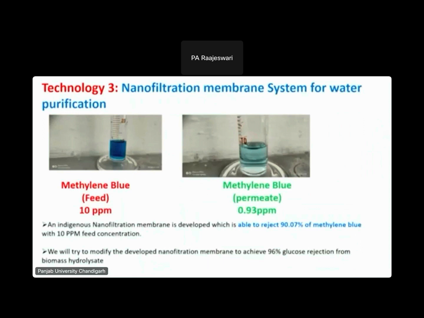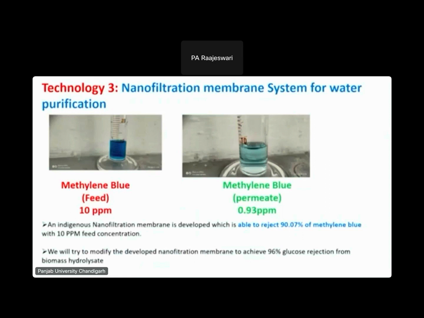another technology so we can recover that water, and the dye will be concentrated. That concentrated dye can be reused in the next phase of their cycle. So we have developed the nanofiltration technology, and we have successfully tested it on 10 ppm methylene blue, and we were able to reject around 90% of the methylene blue.